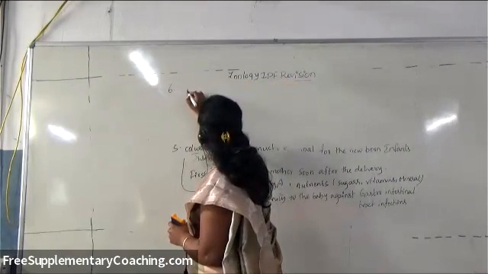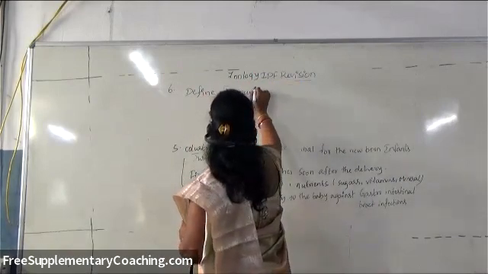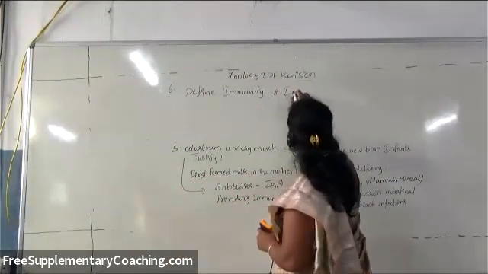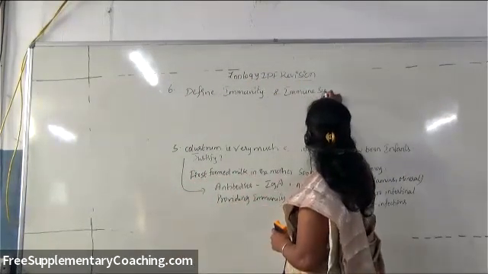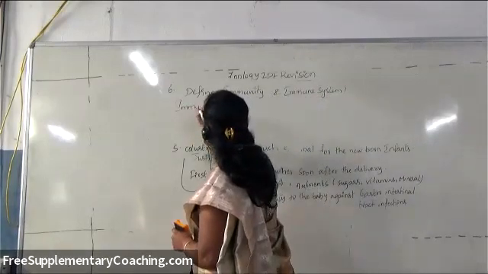So the next important question: define immunity and immune system. What is meant by immunity?